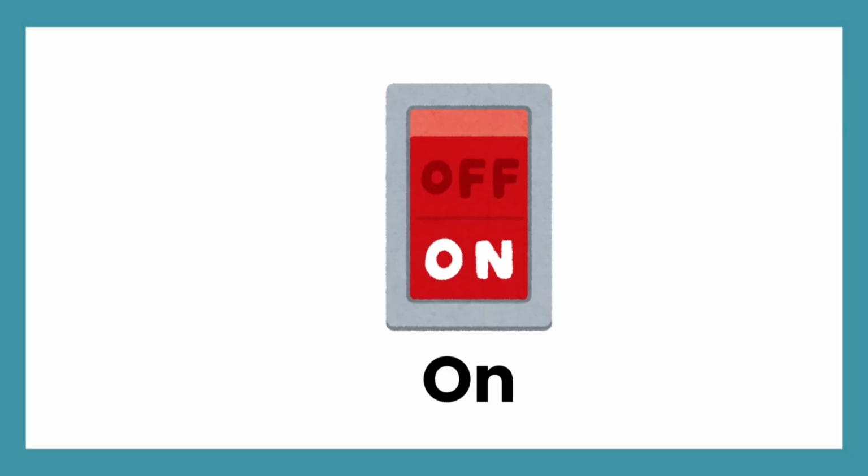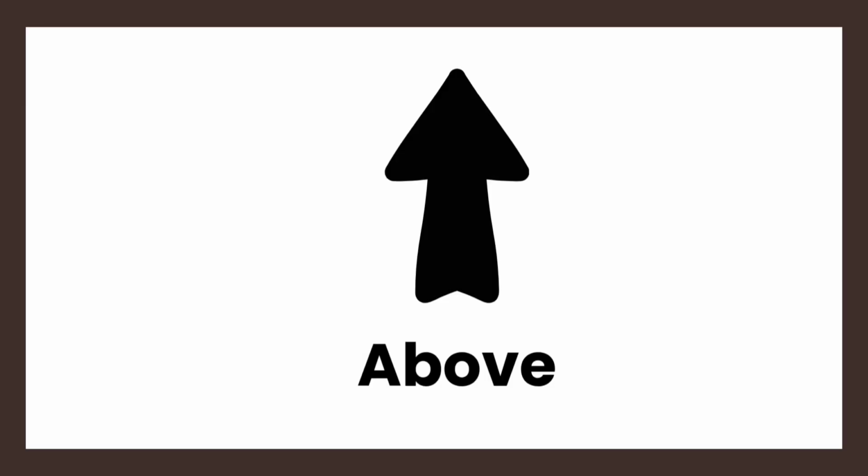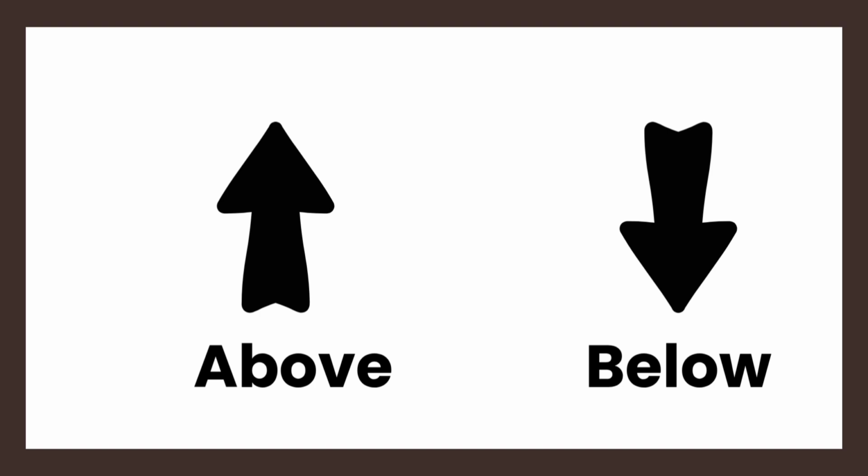On. What is the opposite of on? Off. On, off. Above. What is the opposite of above? Below. Above, below.